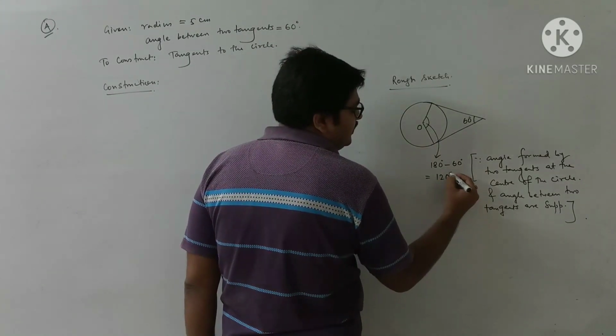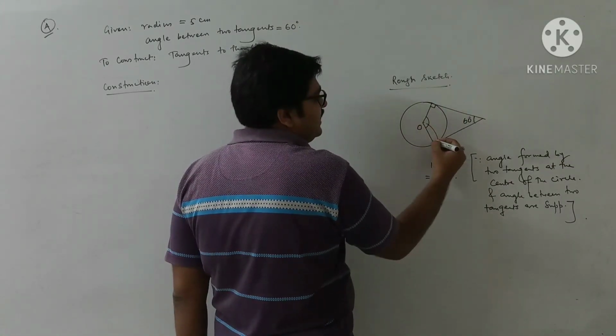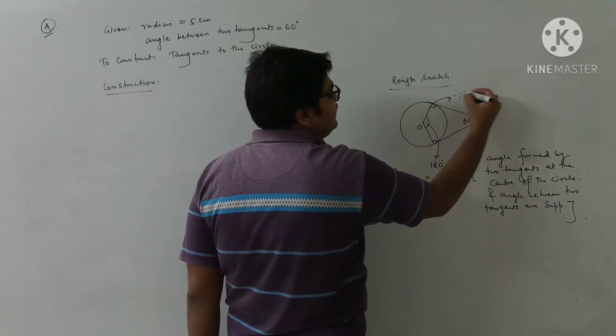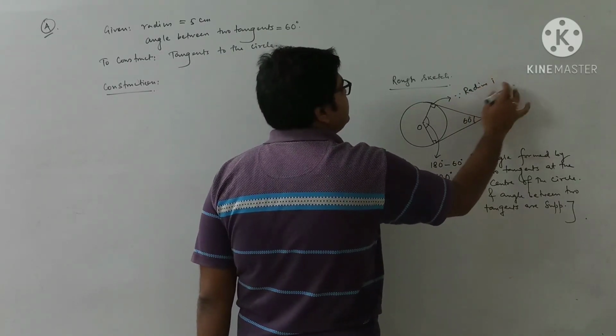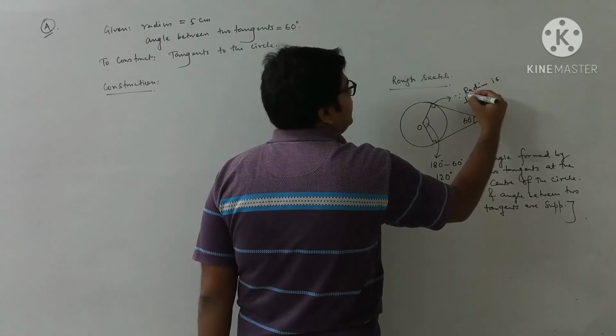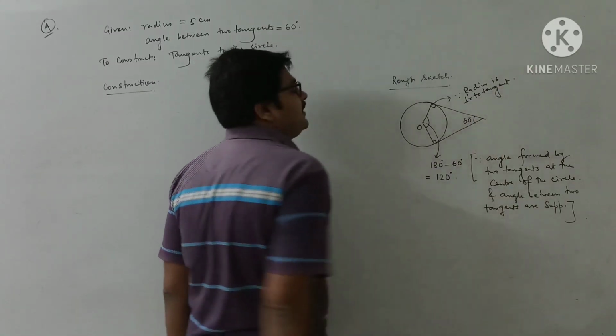That will be 120 degrees. And this is 90 degrees. This is also 90 degrees, since the radius is perpendicular to the tangent. We know this property.